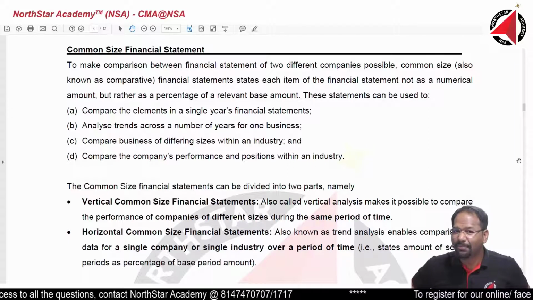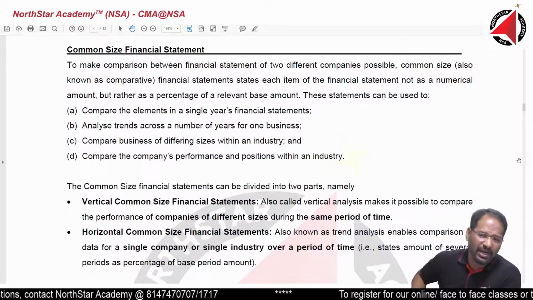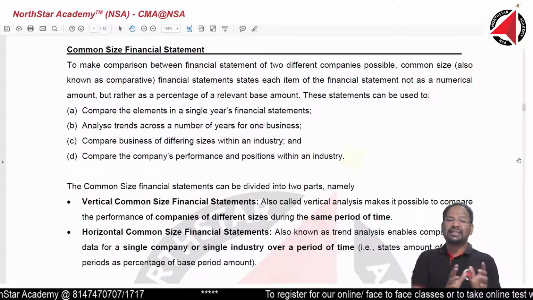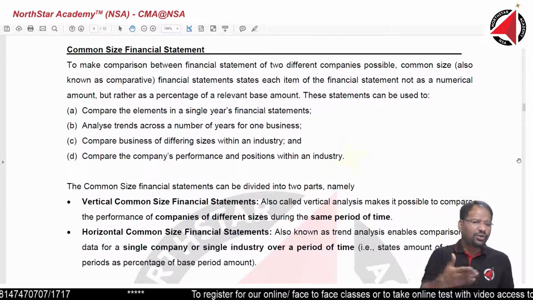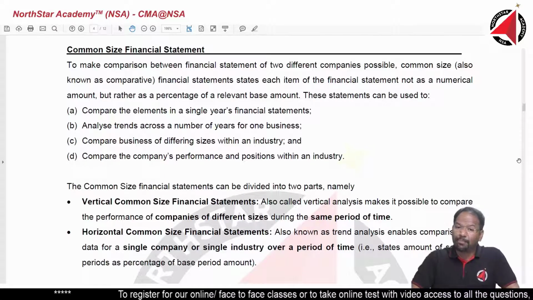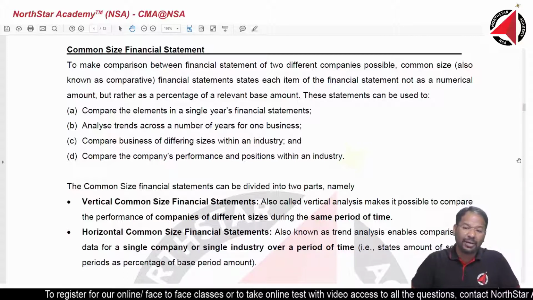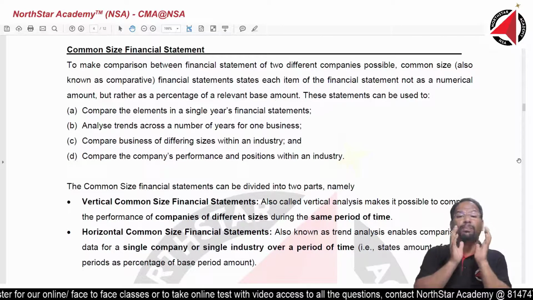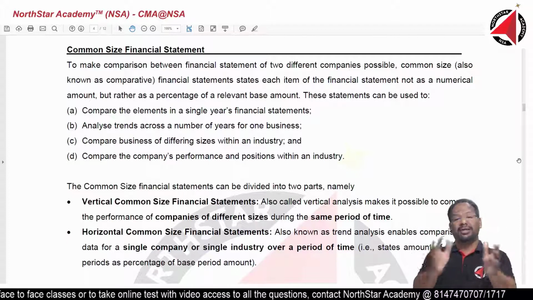Now, can I compare now? Suppose Wipro has a gross profit of 60%. I have a gross profit of 70%. Can I say, even though number wise I am not so great, but percentage wise I have done a good job? At least I have done a better job than what Wipro did this year. Is comparison possible now? Answer is very much, it is becoming possible. So instead of comparing numbers to numbers, we are converting the entire financial statement into percentage and then comparing this with this and seeing who is doing a better job.